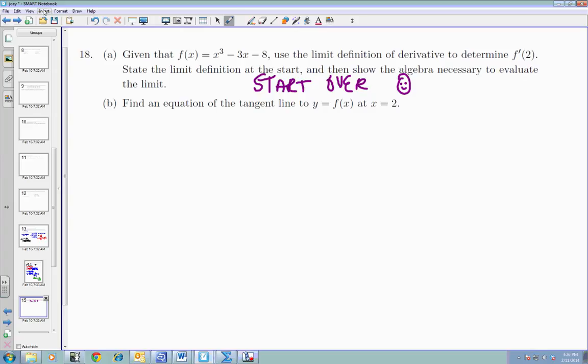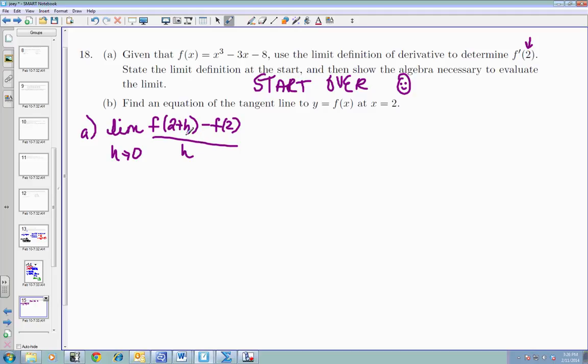All right, anyway, I'm starting over on this one, okay? Because I messed up and it's going to be too hard to show you where I messed up. All right, I'm still using the limit as h approaches 0, okay, of x plus h, but they told me I'm plugging 2 in for my x. So I can go ahead and say that's going to be 2 plus h minus f of 2 all over h. I could have substituted 2 at the very end, but it's just easier if you do it now.